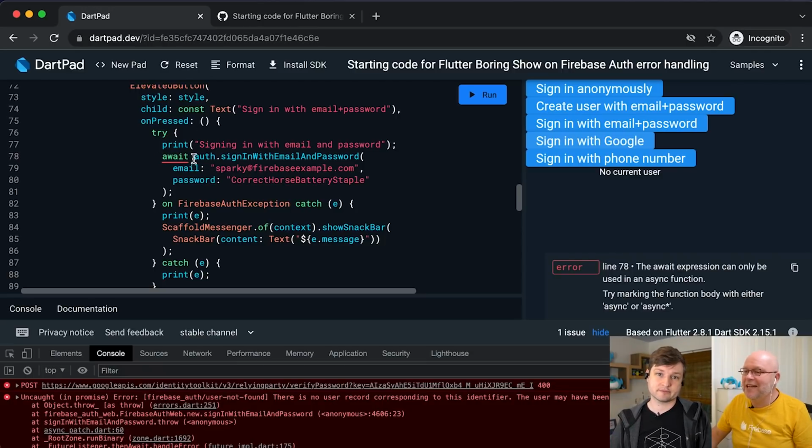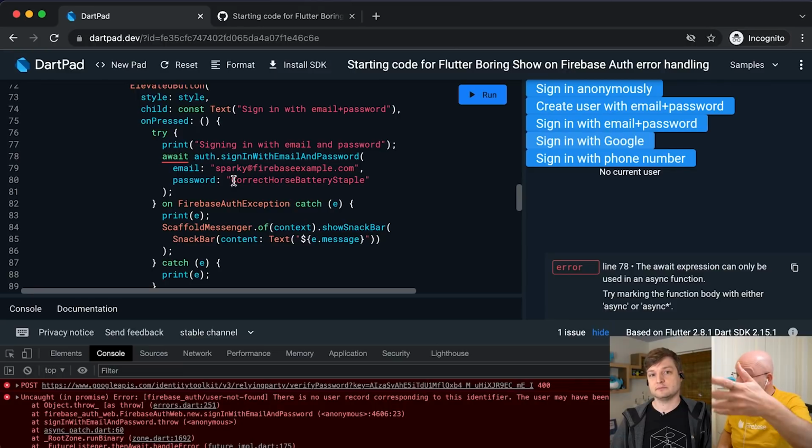Exactly. Yeah, we need an await here because otherwise the runtime doesn't know to translate the future, the then and on catch or on error, whatever we had, into a proper exception, right? Into a try catch log. Yep, and then that means we need to mark the method as async.